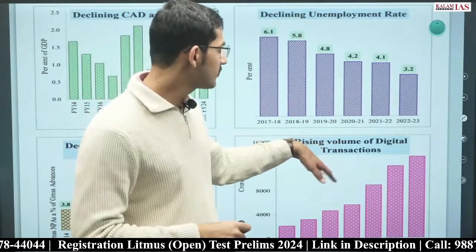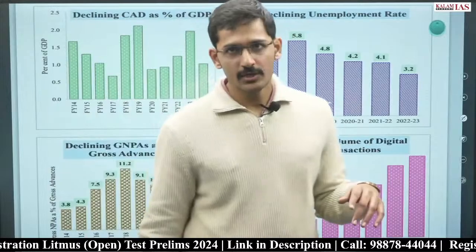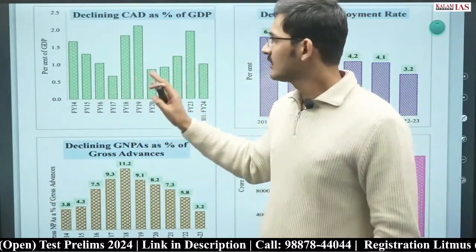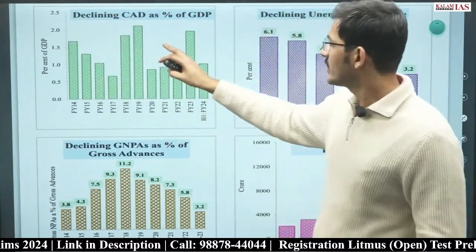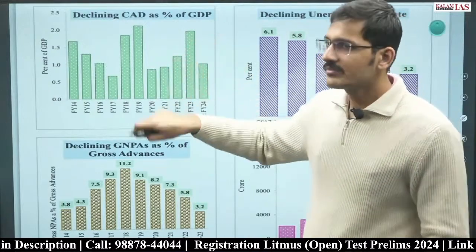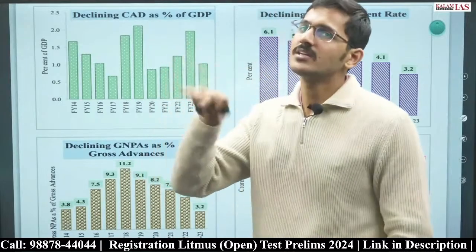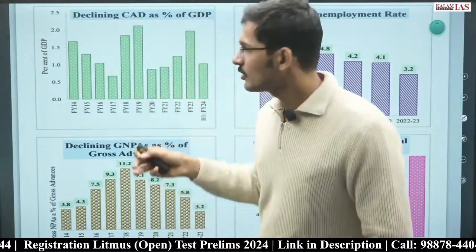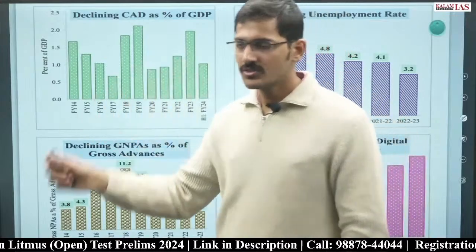Next is the rising volume of digital transactions. Digital transaction की total volume जो है वो continuously बढ़ रही है. The only graph that does not show any trend is current account deficit. The current account deficit does not show any trend. It reduces or increases every year. So even if there is a statement that current account deficit is increasing consistently or decreasing consistently from the past many years, all those statements are going to be wrong, because current account deficit does not have any trend. It is zigzag in nature.